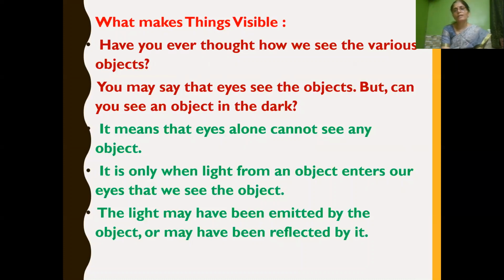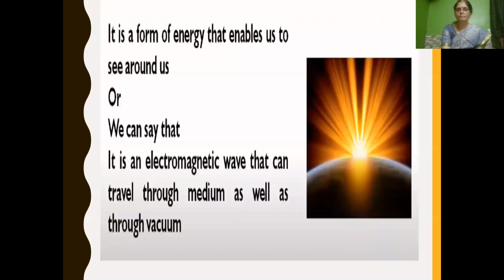It is only when the light from an object enters our eyes that we see the object. That is, when light falls on an object, either it gets emitted by the object itself or it gets reflected from the object. When it reaches our eyes, then only we can see the object. The light may have been emitted by the object or it may have been reflected by it.